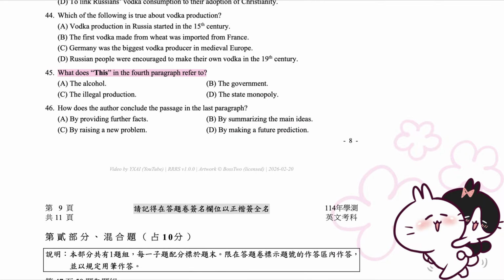45. What does "this" in the fourth paragraph refer to? A. The alcohol. B. The government. C. The illegal production. D. The state monopoly.